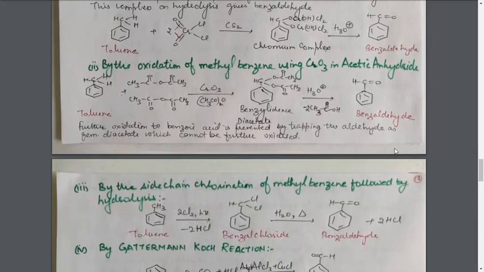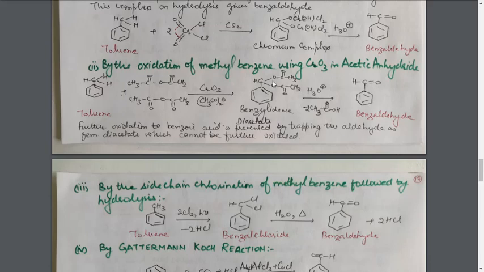is oxidation of methyl benzene using chromium trioxide in acetic anhydride. In this case also we are oxidizing this methyl benzene, that is toluene, to benzaldehyde, but the reagent has changed, that is, here it is CrO3 in acetic anhydride.